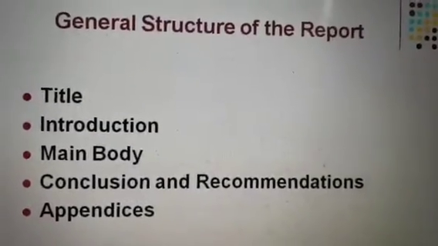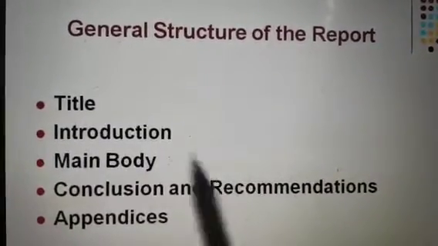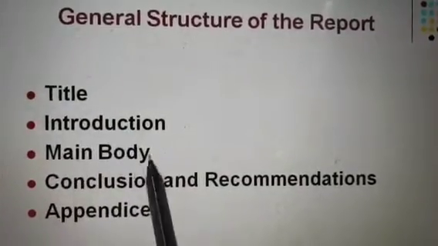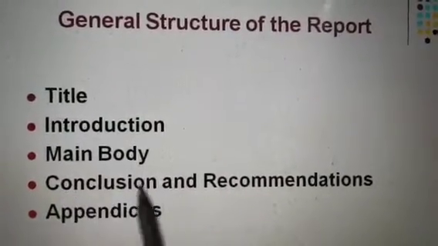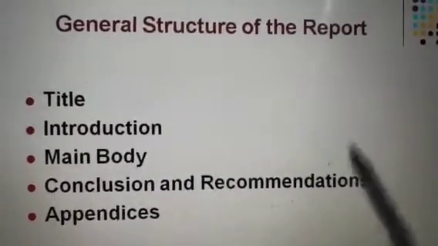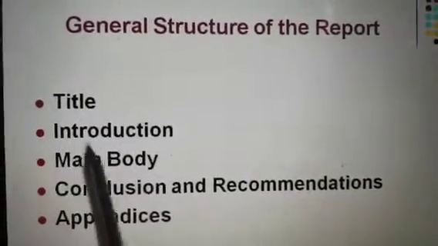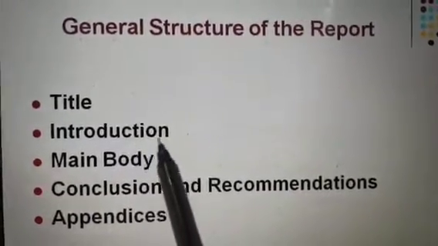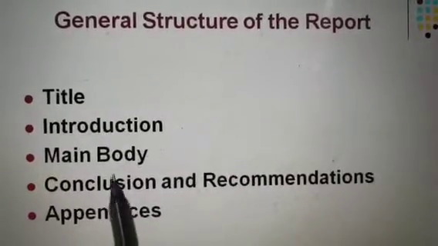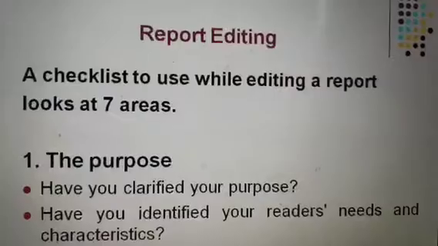And the general structure of a report contains title, introduction, main body, conclusion and recommendations, and appendices. So this is the general form of any general report writing. There should be a title, introduction, main body or main part of the area. There should be a conclusion and certain recommendations as well as certain appendices.